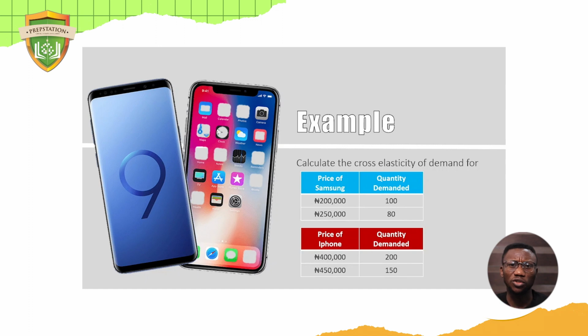So we want to measure the degree of responsiveness of the demand of one commodity to the price of another commodity. That's what we want to compare in terms of cross elasticity of demand. Very good. So let's look at this example. It says the price of Samsung is 200,000 in the first period, and now it became 250,000 naira. And before, 100 units were sold, now 80 units are sold. And also the price of iPhone is 400,000 earlier. And please, these prices are not the actual prices; they're just assumed. So it's 400,000 earlier, and we have 450,000 naira now. And before, 200 units were sold, and now 150 units are sold.